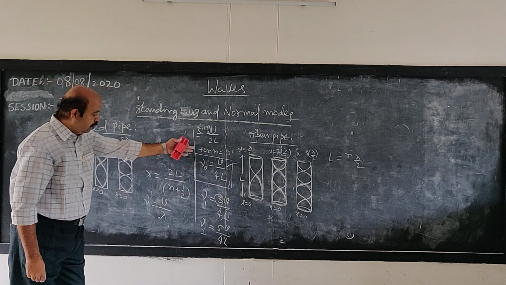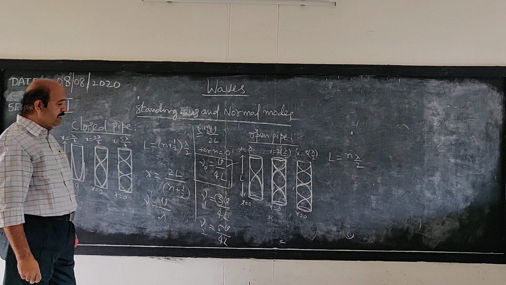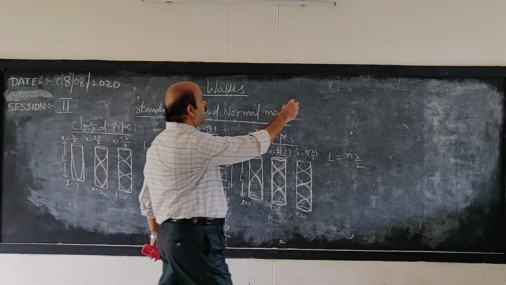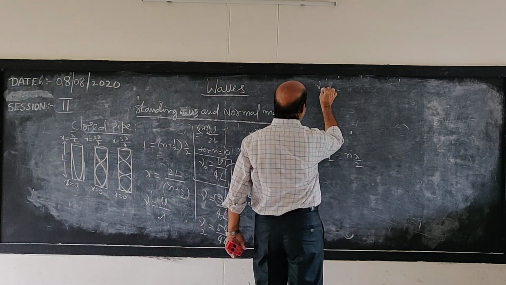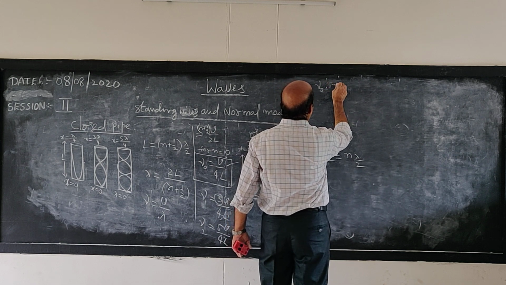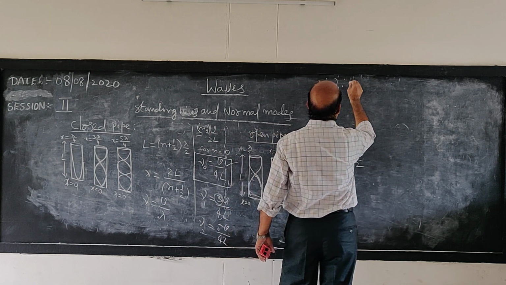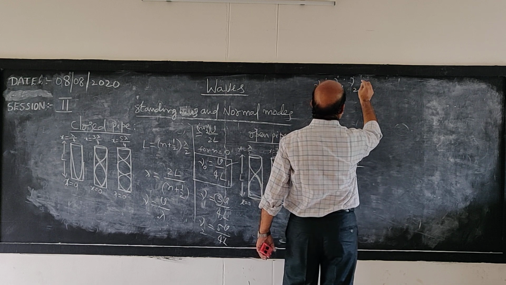If you observe all these frequency expressions, you can write a relation. This is the fundamental, this is the third harmonic, this is the fifth harmonic.